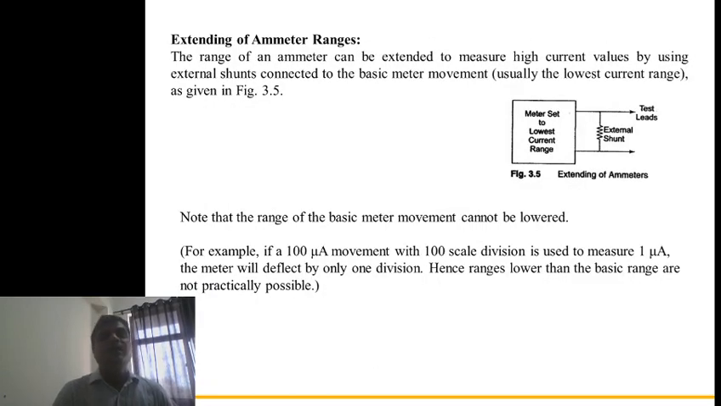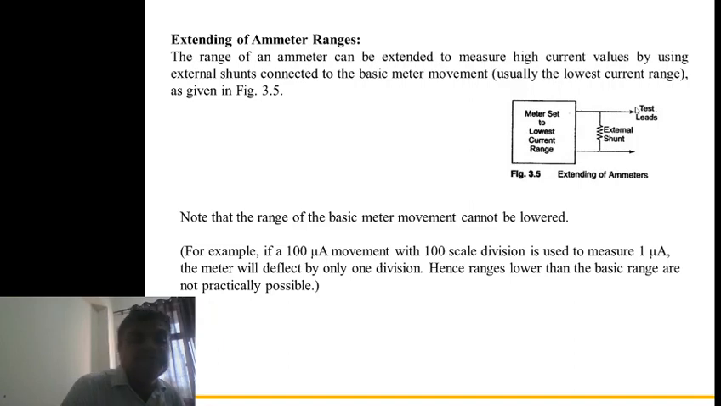Then again, if you want to extend the ammeter range, so that it can be used to measure high current values, we use an external shunt connected to the basic movement. We see here we use a meter set. This meter set is used for the measurement of low current. Then we use the external shunt. With the help of this shunt, the range of this ammeter is extended and we are able to measure a high value of current.